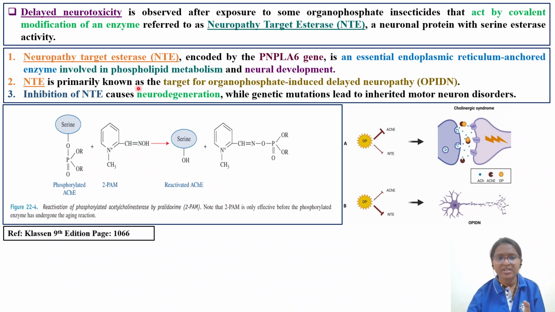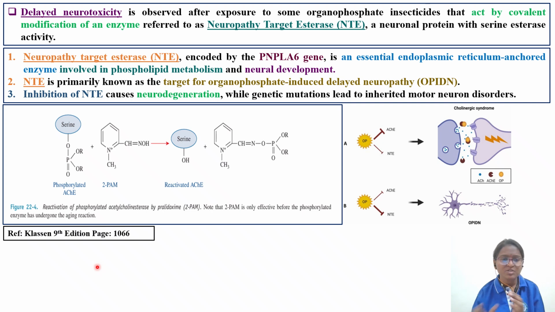So NTE is primarily known as the target for organophosphate induced delayed neuropathy. Once a person is exposed to this organophosphate, if there is a neuropathy, the mechanism is through NTE. This neuronal protein will act as an enzyme, showing serine esterase activity. Inhibition of this NTE causes neurodegeneration. Neurons will get degenerated, while genetic mutations lead to inherited motor neuron disorders. So this is the concept. One or two questions on OPIDN will also be asked.